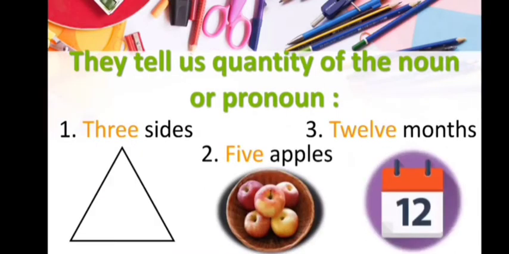They also tell us about the quantity of the noun or a pronoun. First example is 3 sides. Here you can see the adjective 3 defines the total number of sides. The next one is 5 apples. Here the adjective 5 gives us information about the number of apples. And the next one is 12 months. Here again the adjective 12 tells us the number of months. So these adjectives tell us about the quantity of a noun or a pronoun.